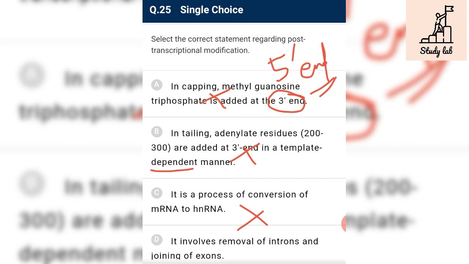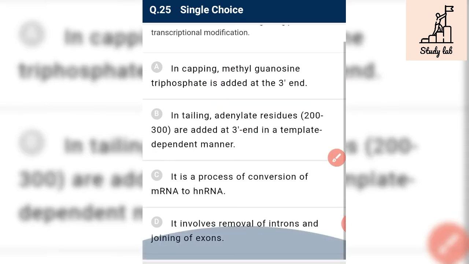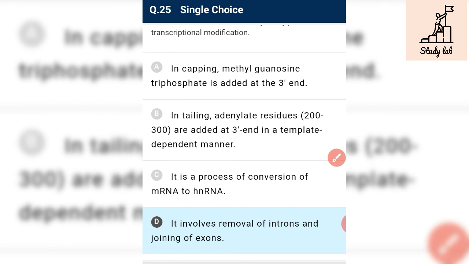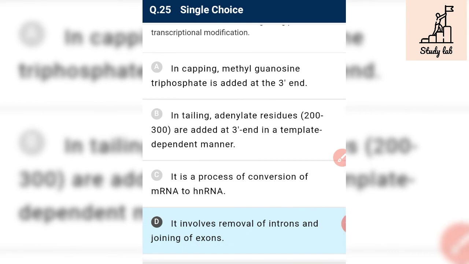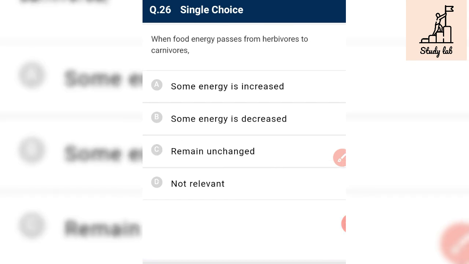It involves removal of intron and joining of exon. Yes. Intron are the non-functional part. We remove it and we join the exon in the case of post-transcriptional modification. When food energy passes from herbivore to carnivore.